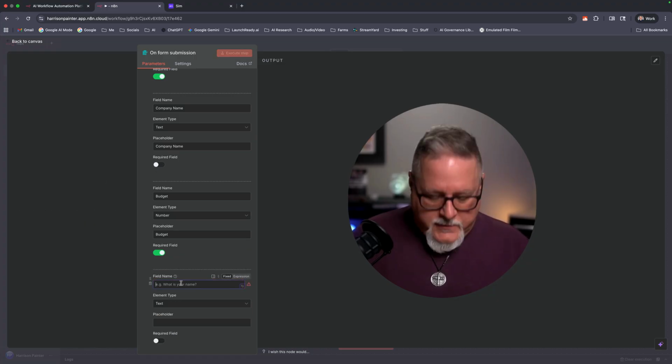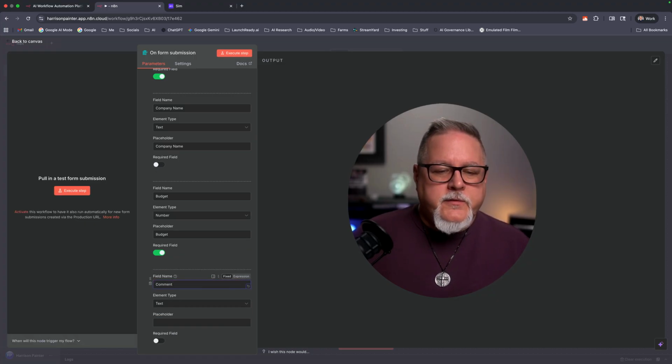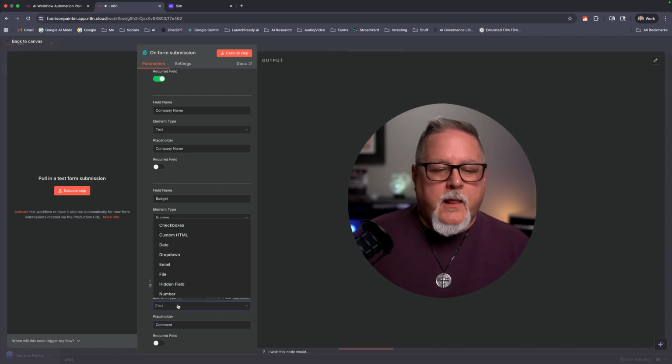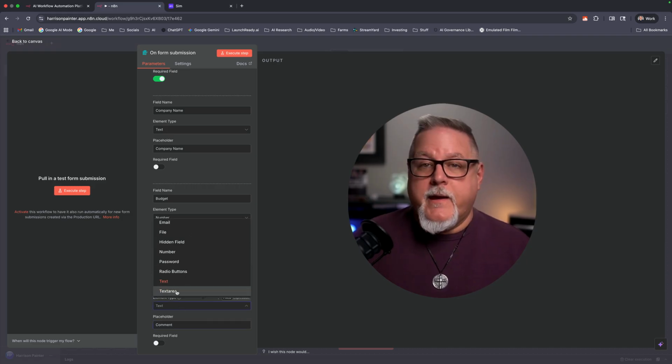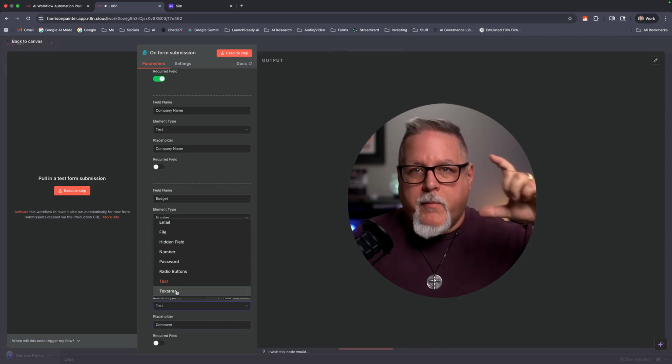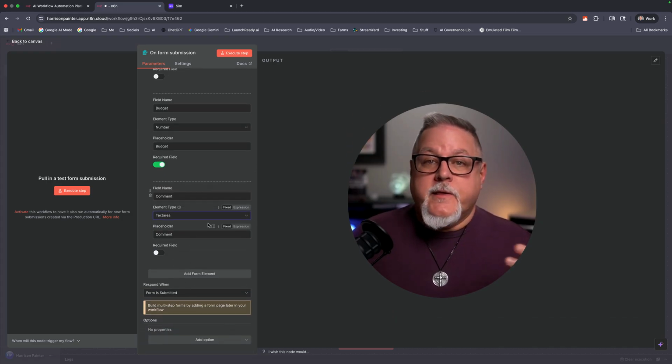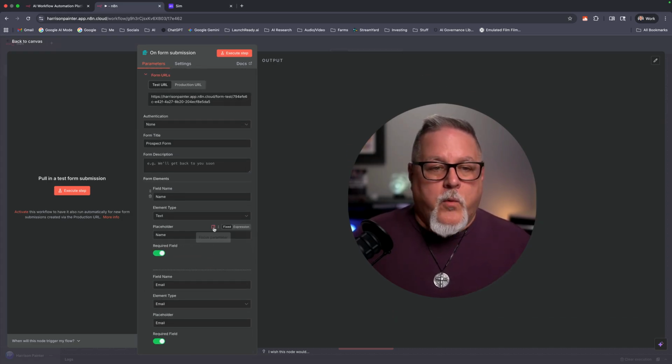And then let's just add something else, something like comment, notes, whatever you want to do there. And then for the element type, it would be the text area. That's just, instead of a very small box, a little bit bigger, and they can put more text there. And there is basically the entire form.